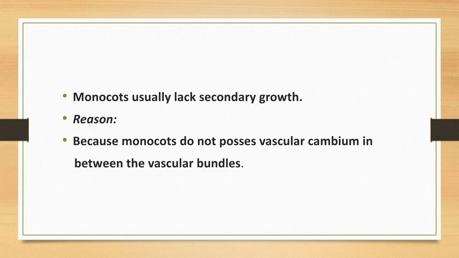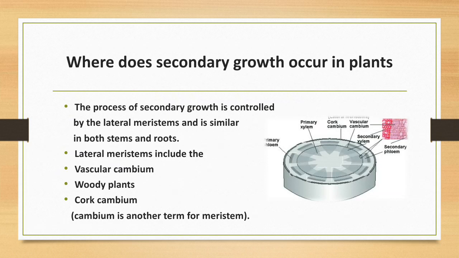Monocots usually lack secondary growth. The reason is that monocots do not possess vascular cambium in between the vascular bundles. Where does secondary growth occur in plants? The process of secondary growth is controlled by the lateral meristem and it is similar in both stem and root. Lateral meristems include the vascular cambium in woody plants, and cork cambium.